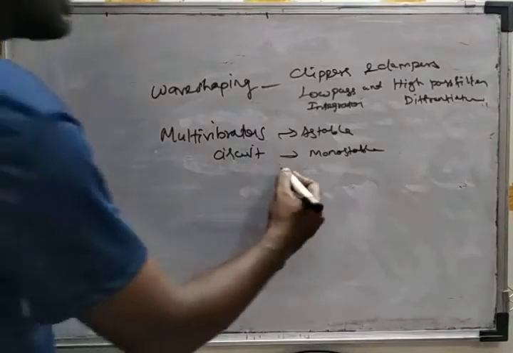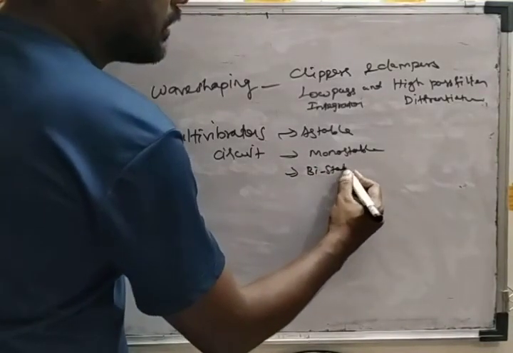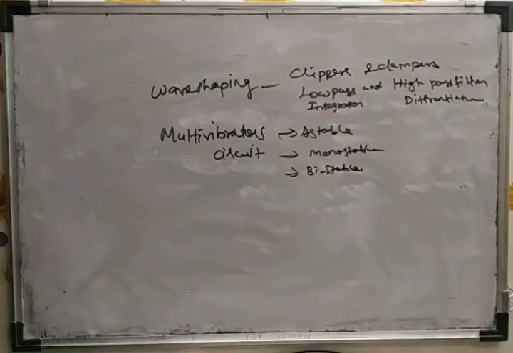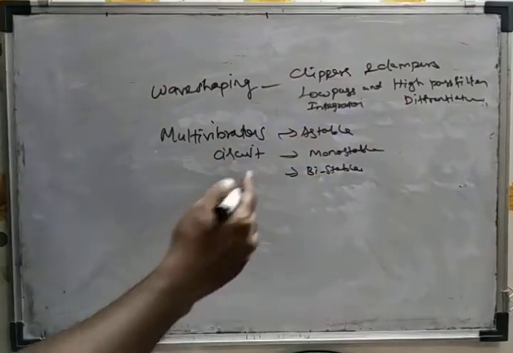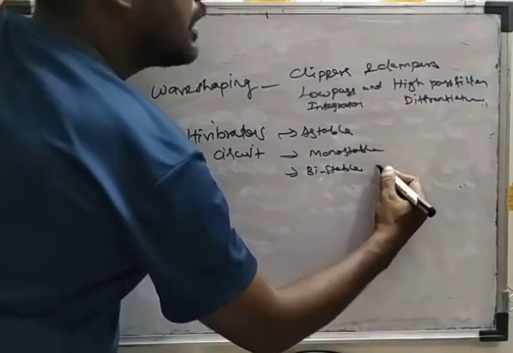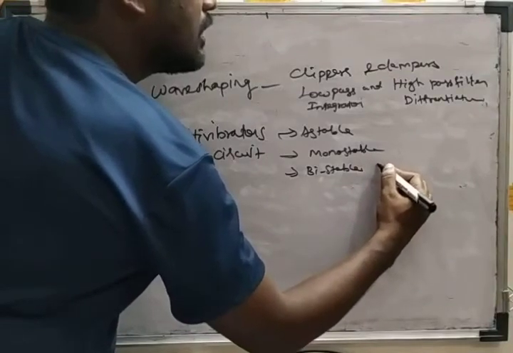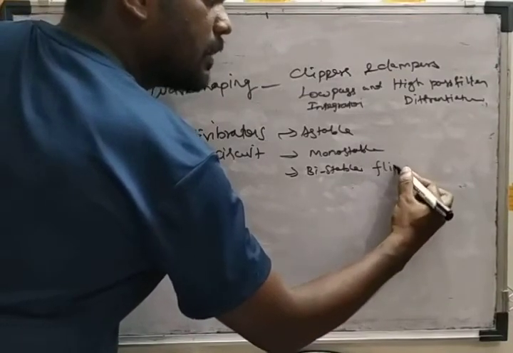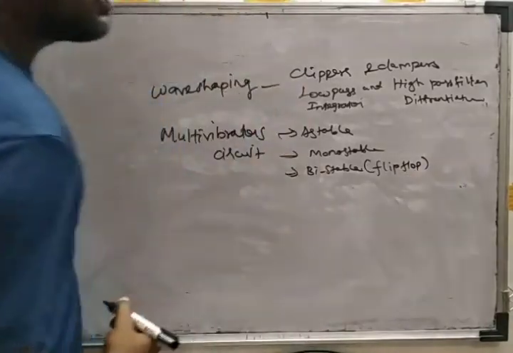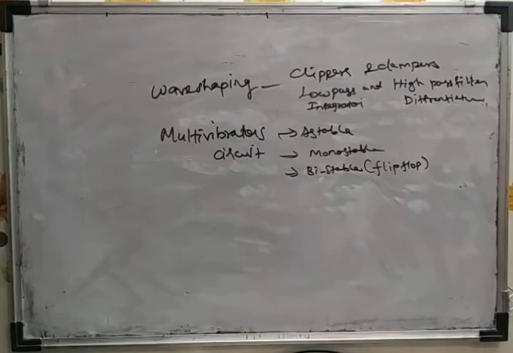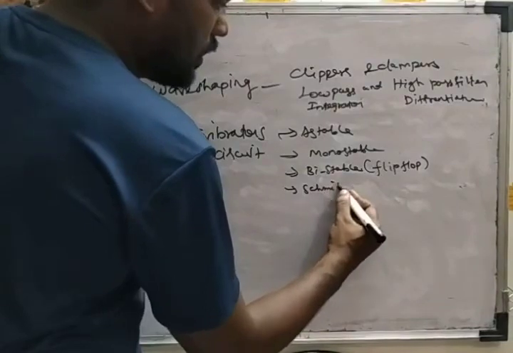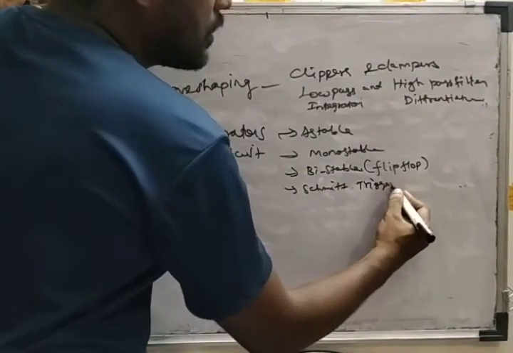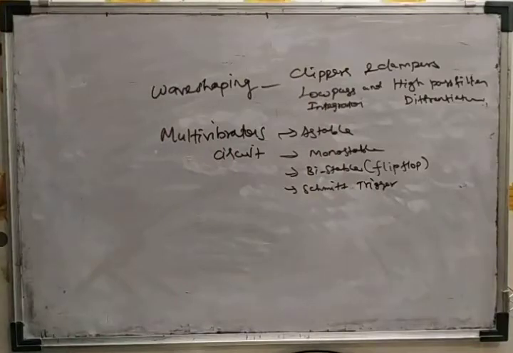Then we discussed the bistable multivibrator. The bistable multivibrator is used like a flip-flop. It has two stable states, so we can hold either information 0 or 1. Finally, we discussed the Schmitt trigger circuit. The Schmitt trigger is used to convert a sinusoidal waveform into a square waveform.